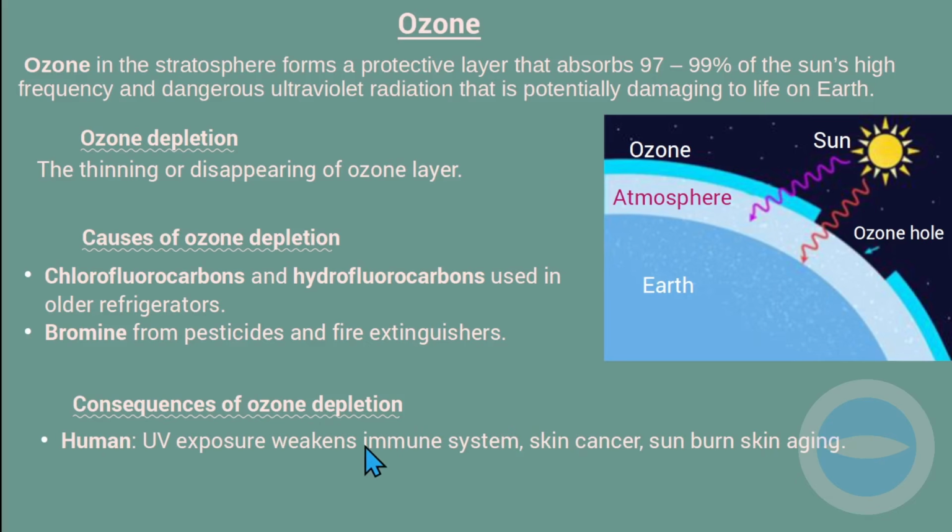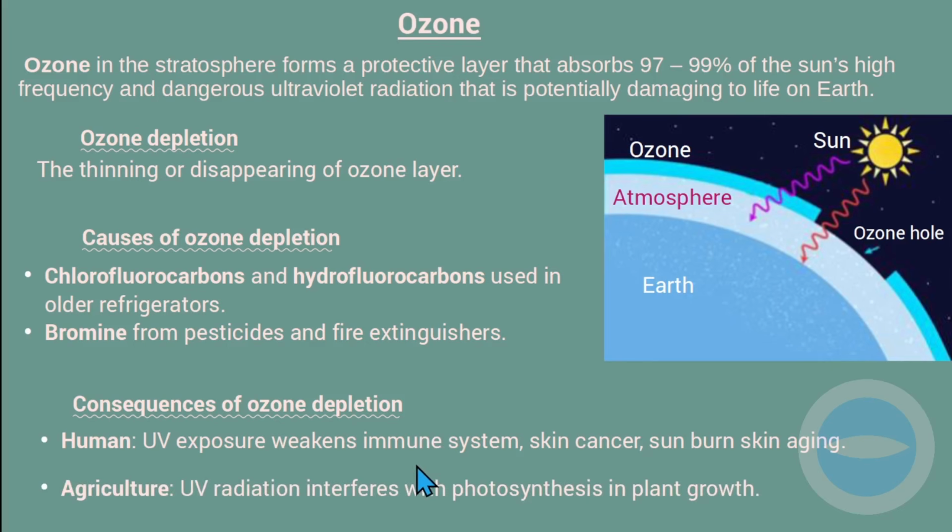So in humans, this light that is absorbed by the ozone layer weakens our immune system, and it can cause skin cancer and sunburn, and our skin will age. These are the consequences if ozone is depleted. That means this ultraviolet radiation will get straight to our skin. This is how it will affect us as humans.